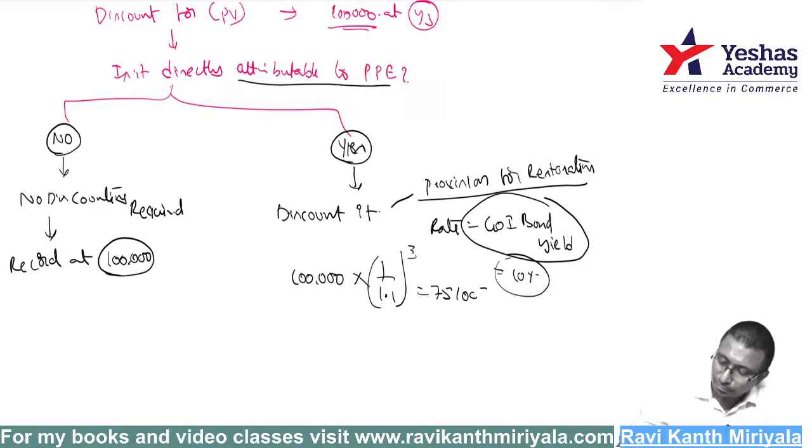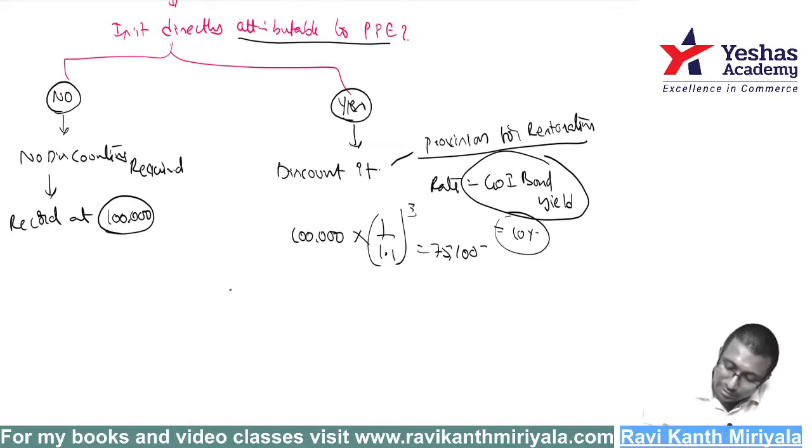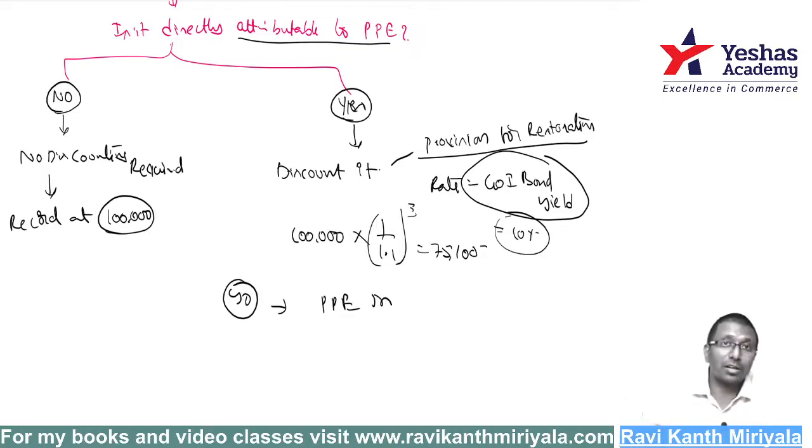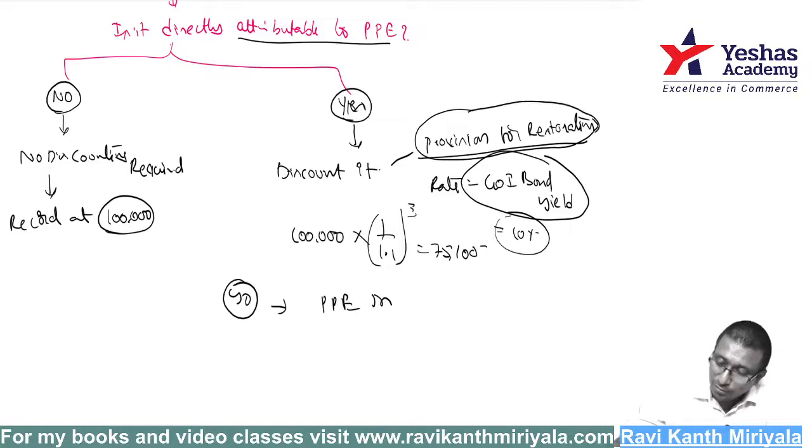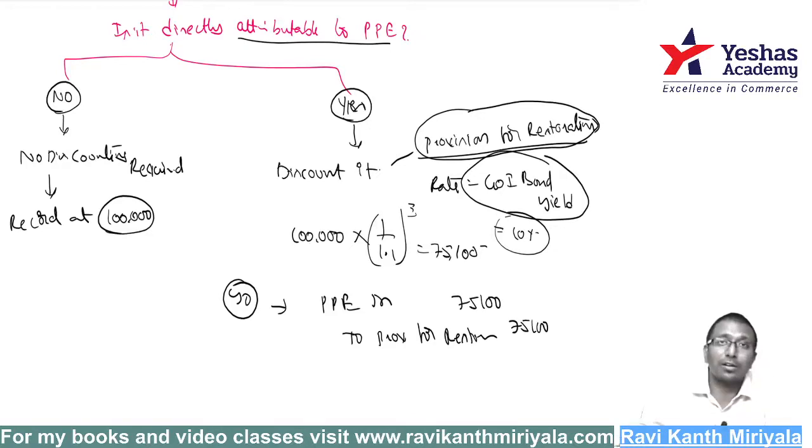75,100 will come. Example, day 1, Y0. What am I supposed to do? First, what should I do? PPE account debit. In Accounting Standard 10, I told the present value of provision for restoration should be added to the cost of PPE. That's why I'm debiting PPE to provision for restoration, 75,100.